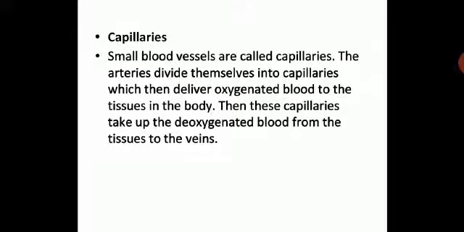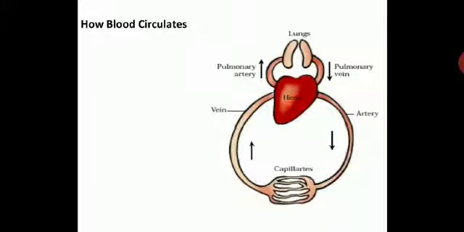I hope this is very clear with you, children. Then here you can see how blood circulates. You can just draw a rough diagram in your notebook to understand the circulation of blood. Please draw this diagram in your notebook, children, for you to understand the circulation of blood in your body. You can see lungs, and you can see pulmonary veins and pulmonary arteries. You can see how it is connected to the heart, and you can see the normal artery, and you can see the normal vein. So you can make the difference over here.